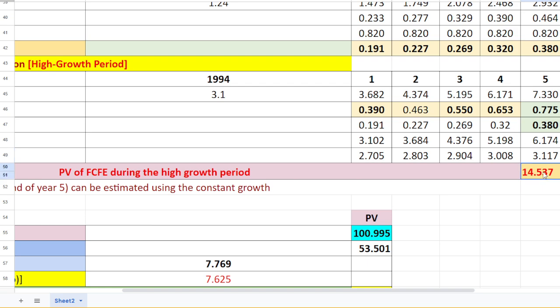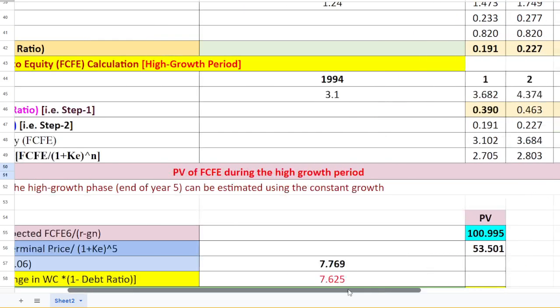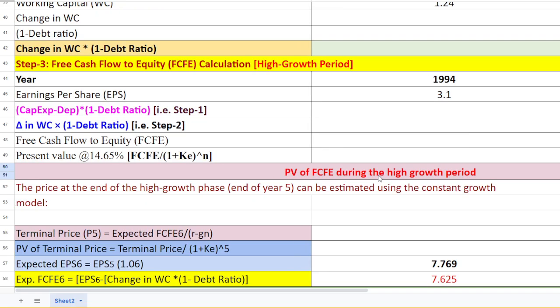So the total sum of the present value of the free cash flow to equity during the high growth period would be $14.537, friends. This is the main point that you need to understand here. You are going to find the free cash flow to equity present value, the discounted value, during the high growth period.